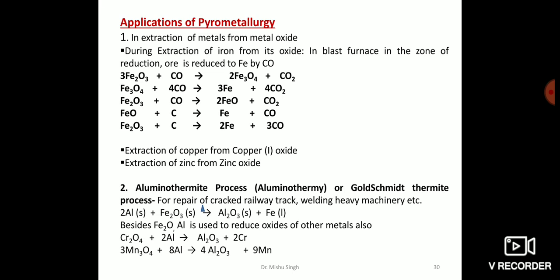The reaction is highly exothermic. As a result, iron is produced in the molten state and thus can be used to weld heavy machinery of all kinds such as girders and railway tracks.